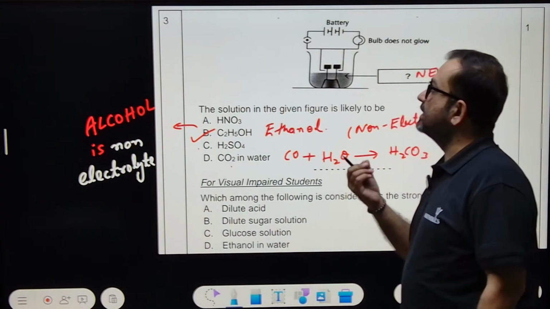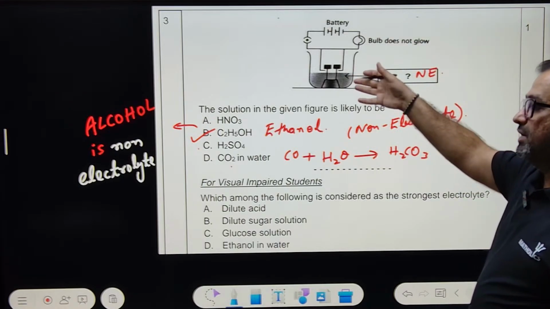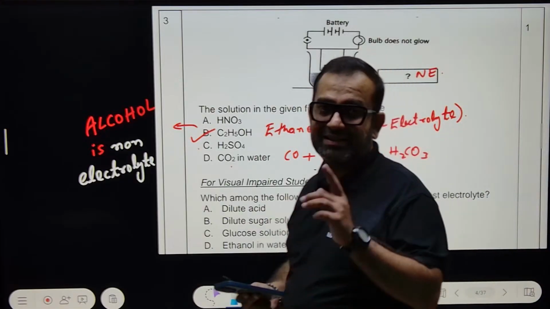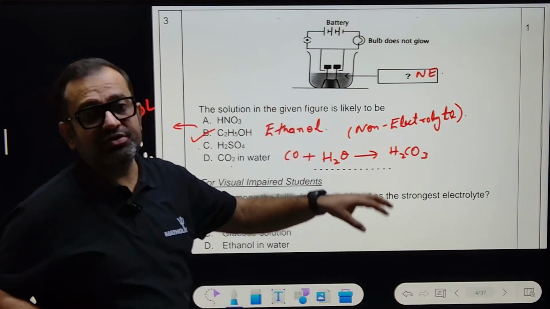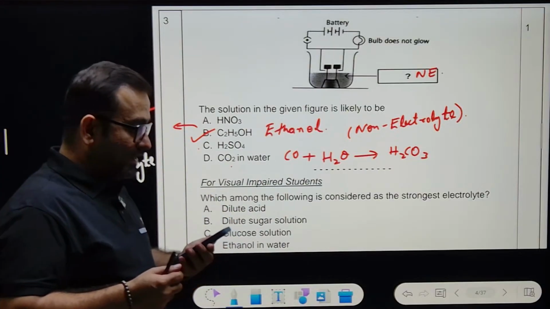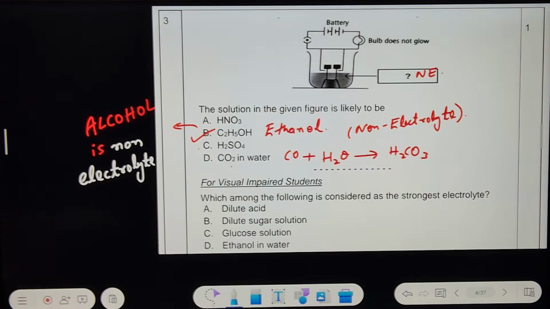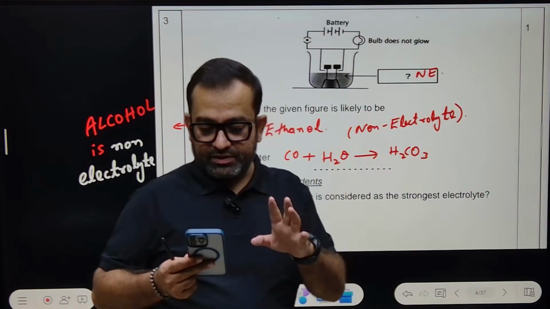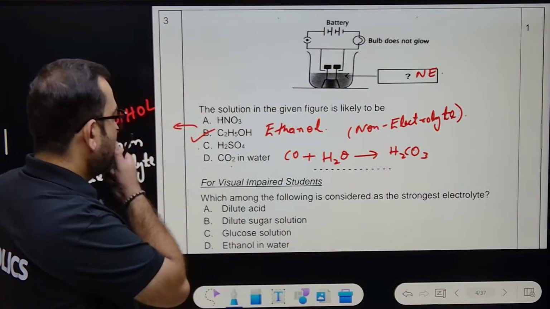The basic of the chapter electricity, the basic, right? In fact, this is from the chemistry chapter acids and bases. Acids and bases are electrolytes always. Acidic solutions and basic solutions are always electrolytes, but non-acidic or basic solutions are never electrolytes. Okay, sorted. Okay, next.